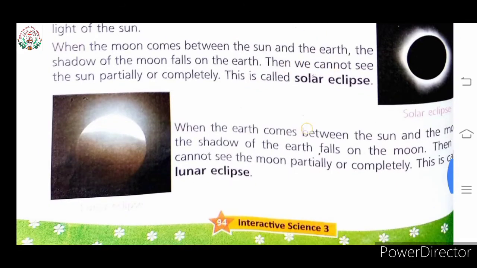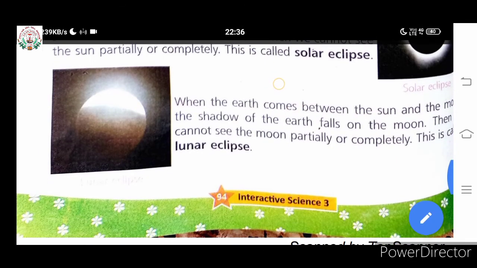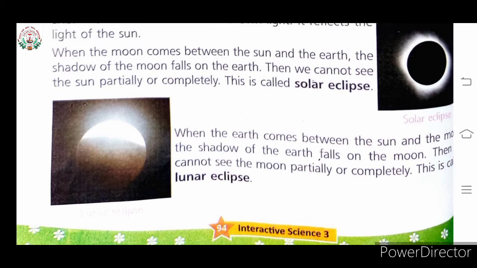Okay. Now see, when the earth comes between the sun and the moon, the shadow of the earth falls on the moon. Then we cannot see the moon partially or completely. This is called lunar eclipse. Children, in the second picture, this is the picture of lunar eclipse.